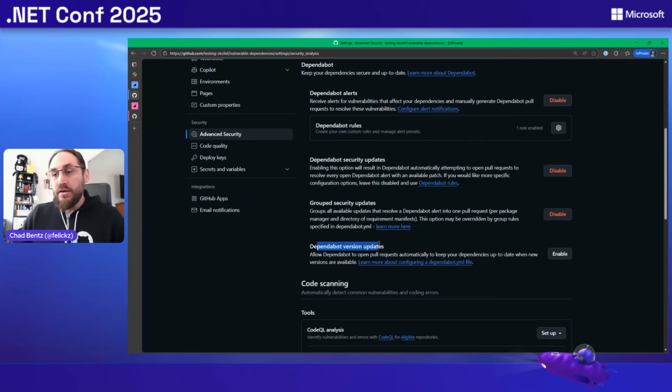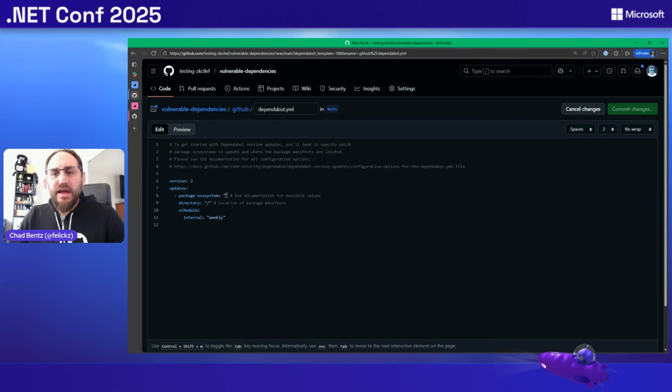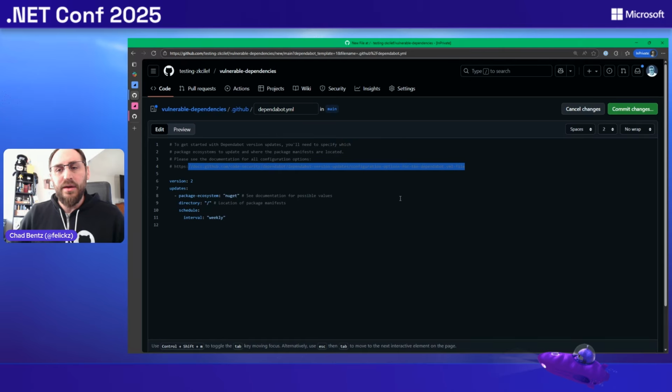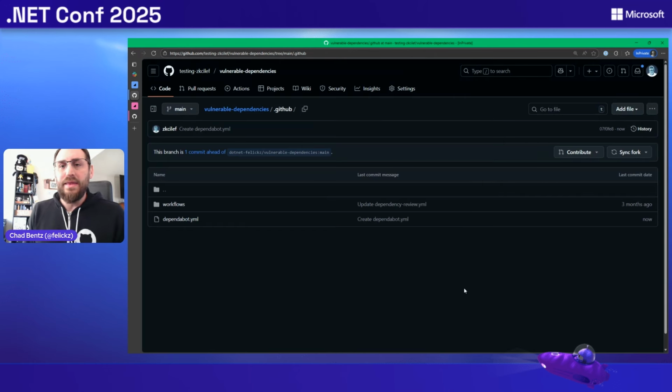Lastly, there's one other feature here, Dependabot version updates. To enable this, you just need that dependabot.yaml file we talked about earlier in your repo. The idea here is this is more centric around just keeping all of your dependencies up to date, even if they're not vulnerable, just as kind of a best practice. You just need to suggest the ecosystem to run this on, NPM or NuGet or all the other ecosystems that might be in this repo. You can list them out in this YAML. All kinds of different settings you have control over. Head to the docs here that's linked, and that will give you all the settings. Commit that to your main or master, whatever your default branch is, and that will basically fire off Dependabot to keep you up to date.